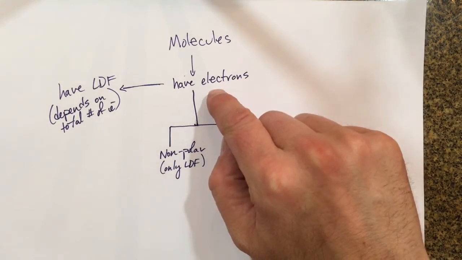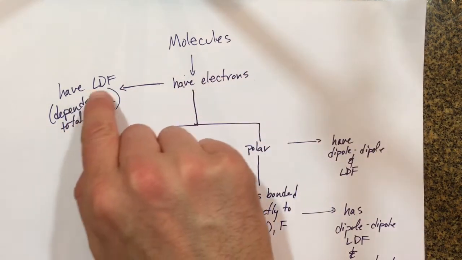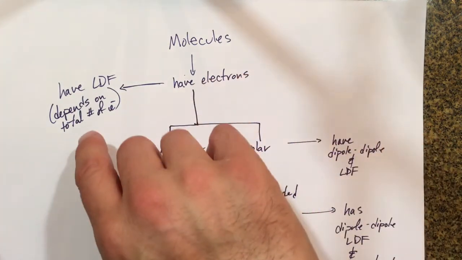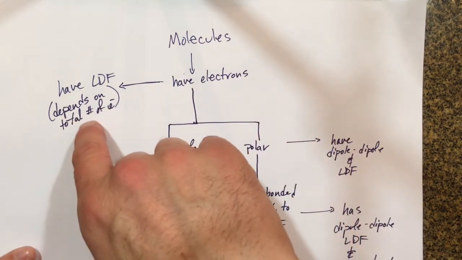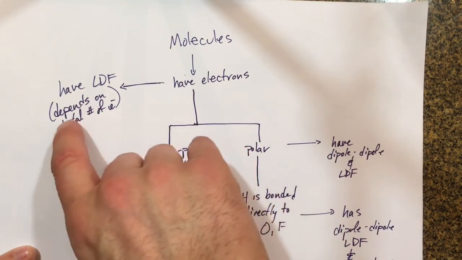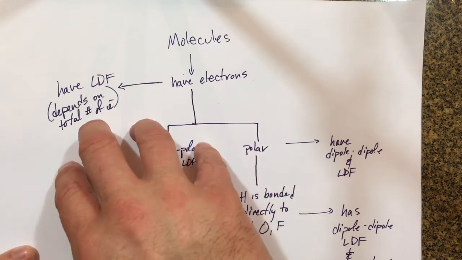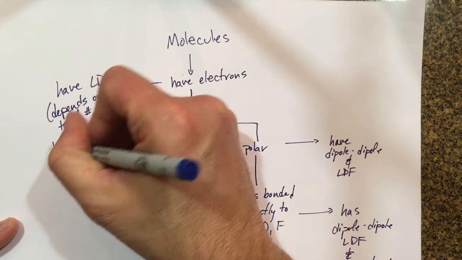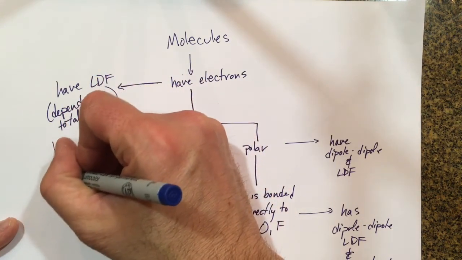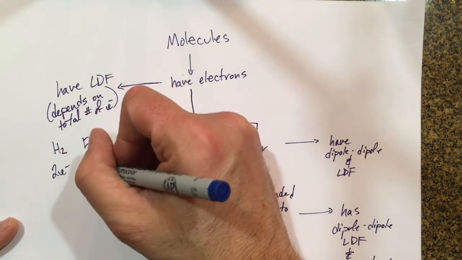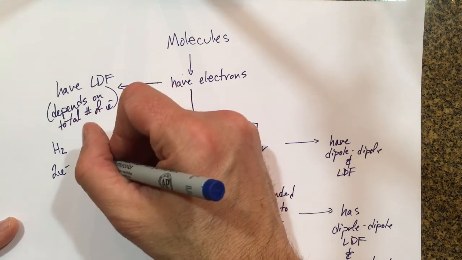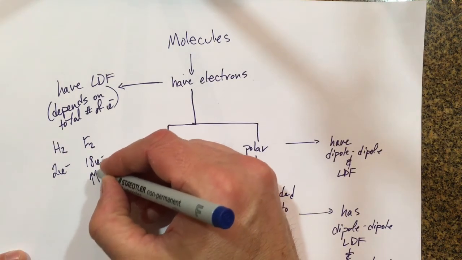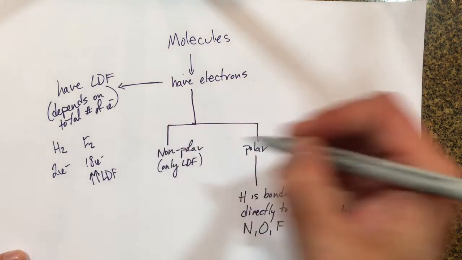Hopefully it'll help out. But molecules all have electrons. If something has electrons and it's a molecule, it will have London dispersion force. So all molecules, because they have electrons, that's what's holding them together, have London dispersion force. But the more electrons they have, the more London dispersion force they have.